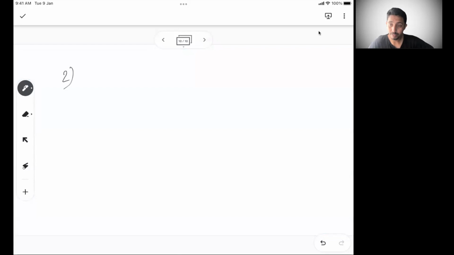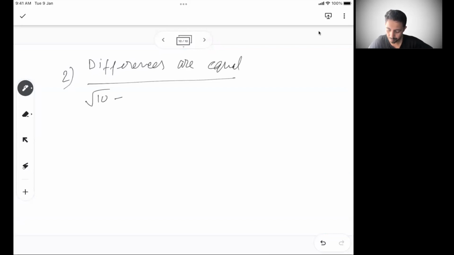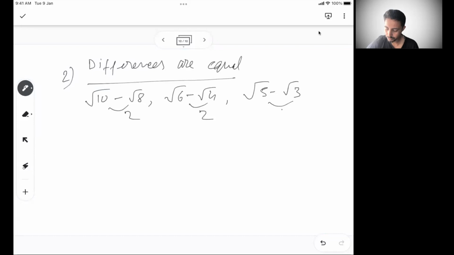Now, similarly, what if the differences are equal? Let's say differences are equal. How are you going to do this if the differences are equal? Let's say root 10 minus root 8. You have root 6 minus root 4. And let's say root 5 minus root 3. These are the three numbers you have. Now, if you have to arrange in ascending order, you see all the places the difference is 2 here, difference is 2 here, difference is 2 here. So the differences are the same, right? Now, you can't directly square them as such.